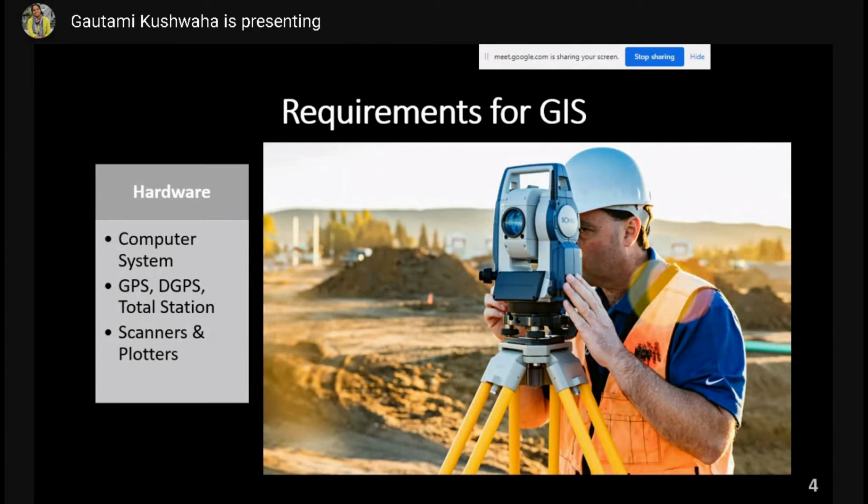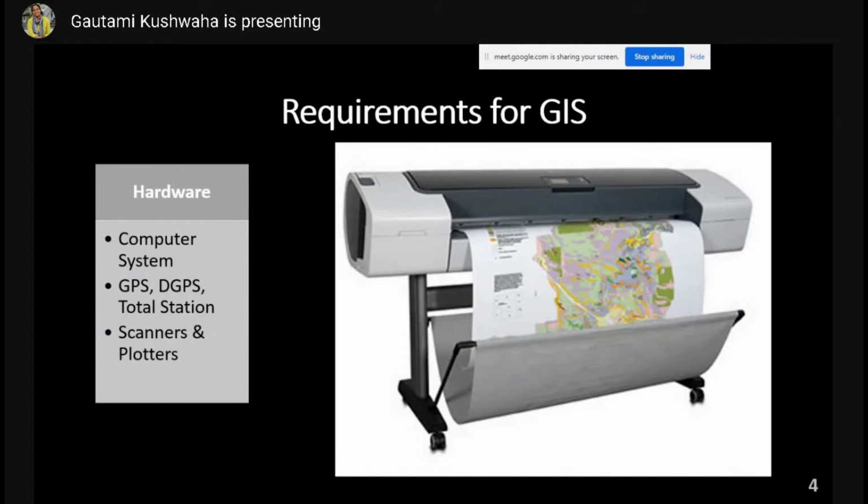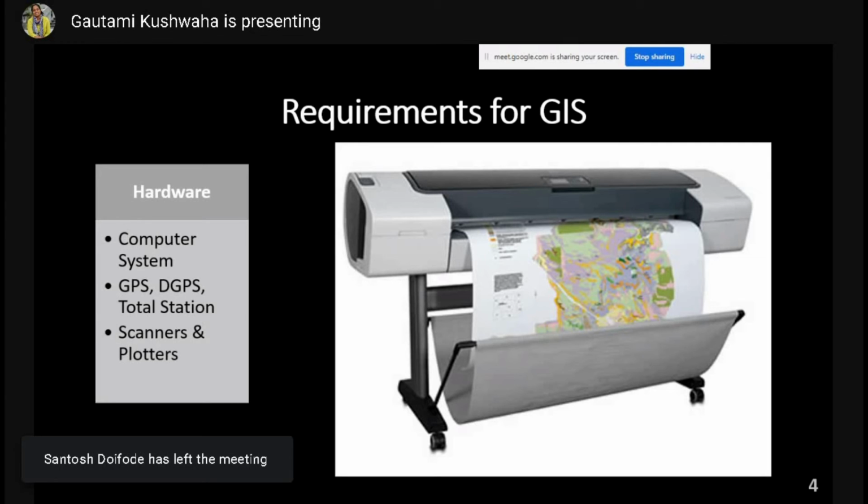So yeah. Next are scanners and plotters. Plotters are basically big printers which print sheets of A0 size or A1 size. Why we need scanners and plotters is because government maps, like maps with the land record department or municipal corporation, they mostly provide printed maps.